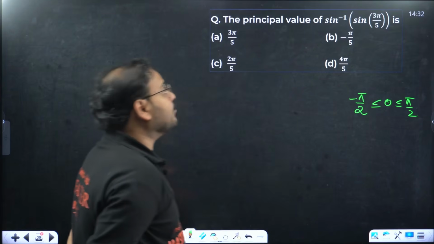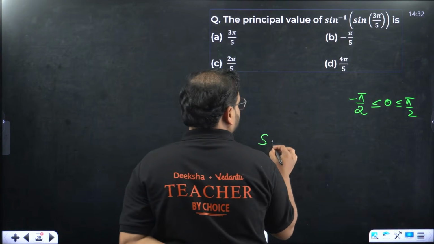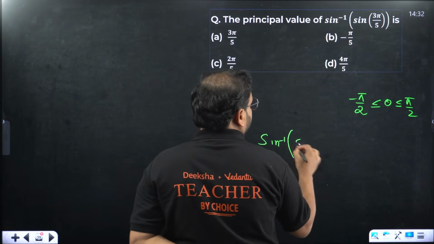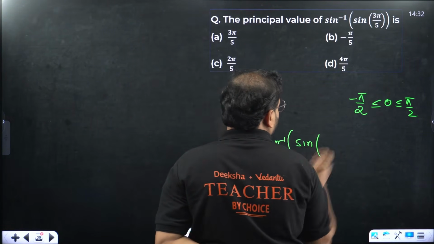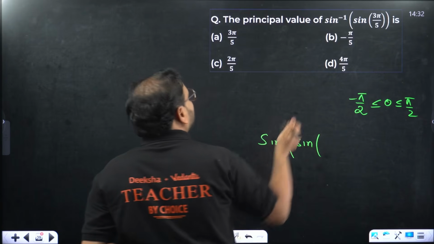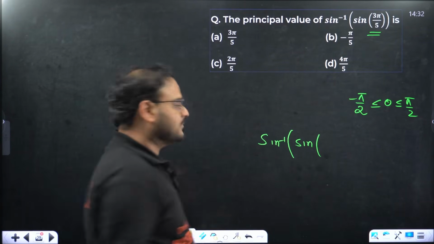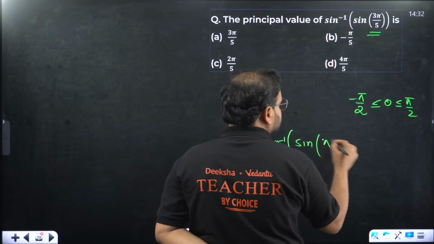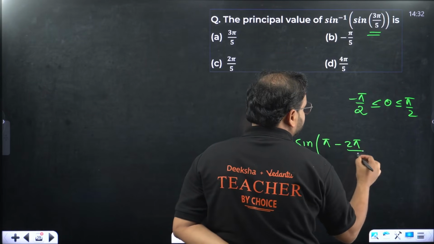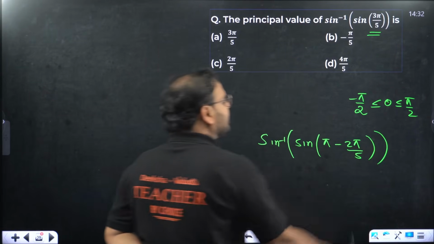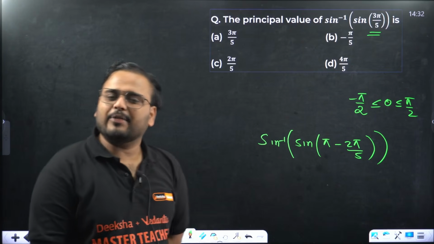Now how do I solve this in that case? You have to make it in the form we have. So what we're going to do is rewrite that angle as pi minus 2 pi by 5. Why am I writing like this?